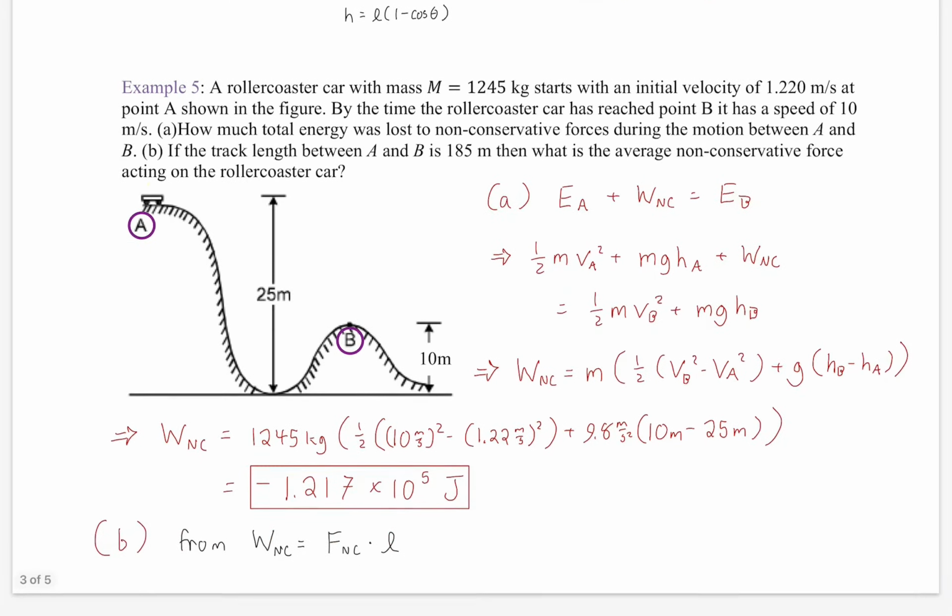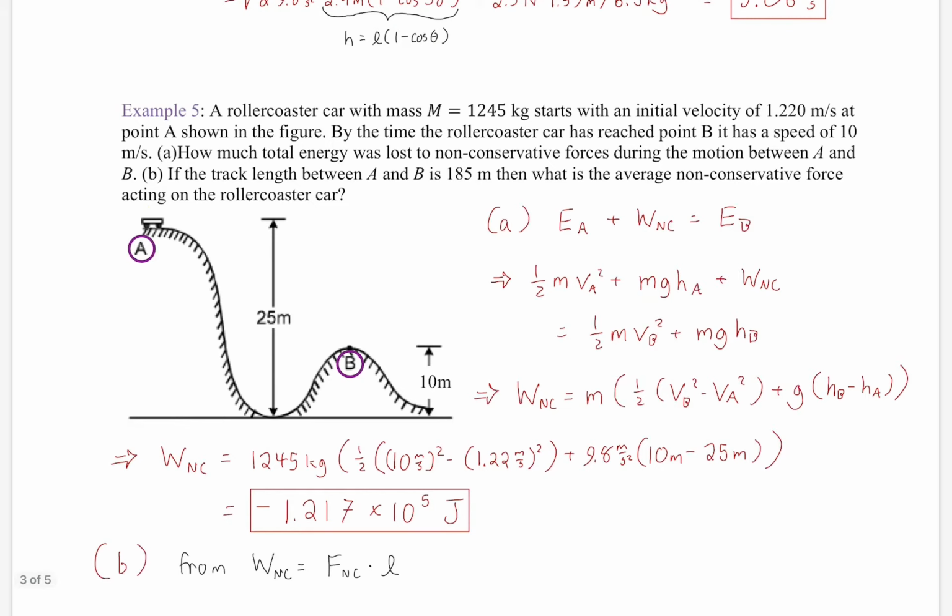Okay. And then I asked for the average non-conservative force, right? And this is kind of a combination. It's basically the average, because I said there'd probably be multiple forces contributing to this in the real world. So you could think of this as the average net non-conservative force, okay? In that case, it's just going to be W_NC equals F_NC times L, right? And then we just solve for that, okay?